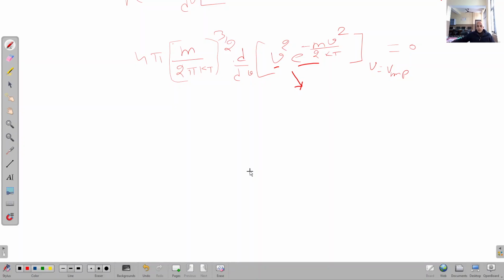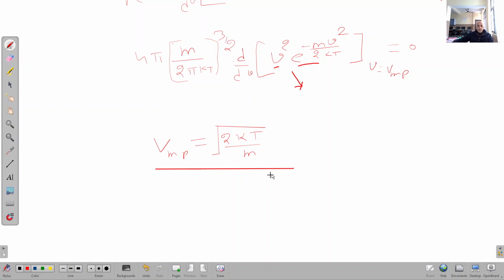So when you do the differentiation, after solving you will get v most probable is equal to under the root 2 kT upon m. So this is the expression that we will get after solving this equation, taking this differential and then equating it to 0. So this is the expression for v most probable.